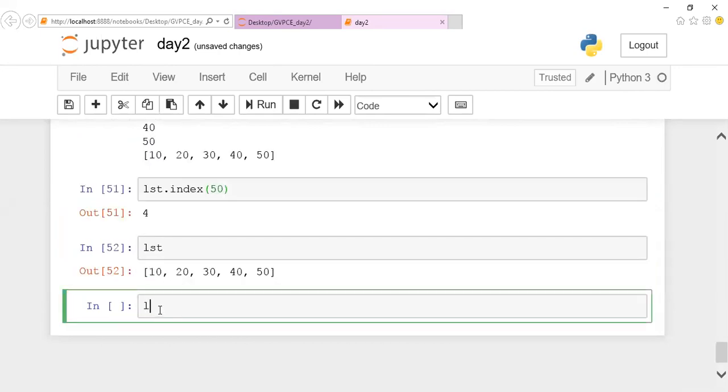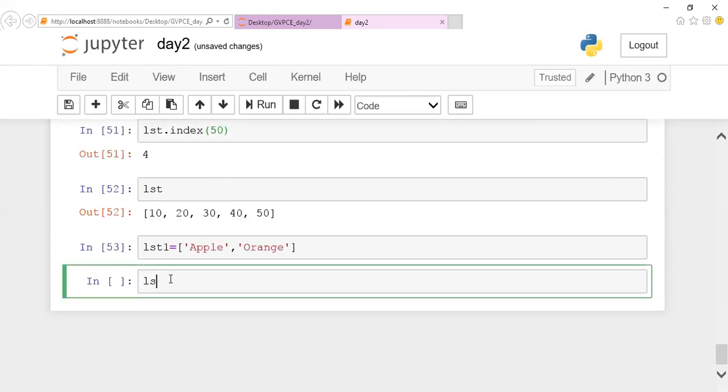If I'm going to have one more list called list1, here I'll have apple and orange. I want to extend my list with list1. So I can mention list dot extend of list1.